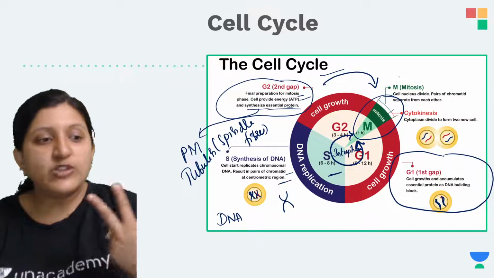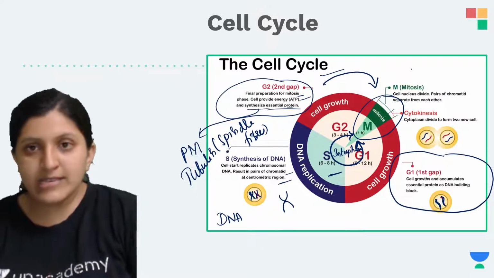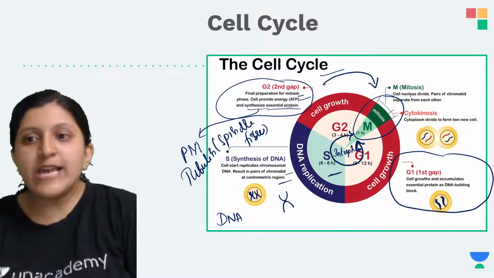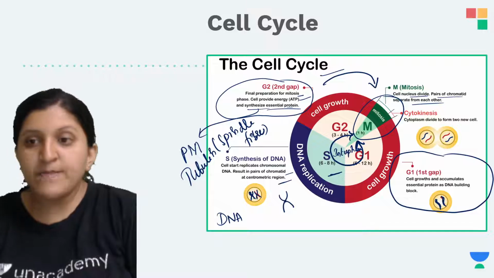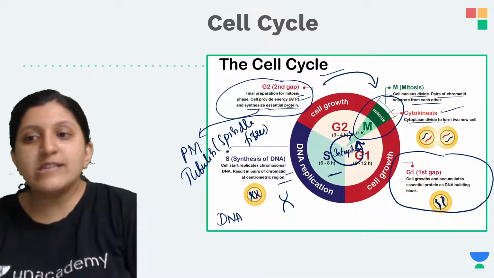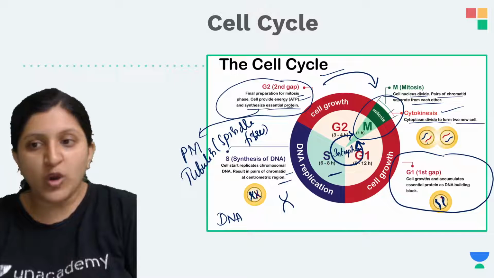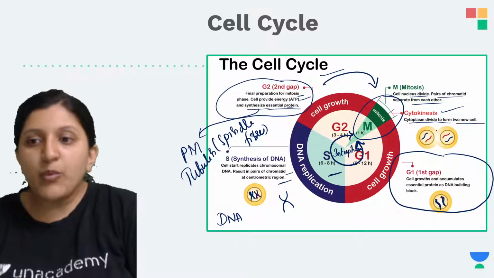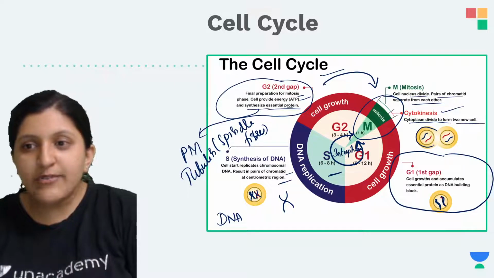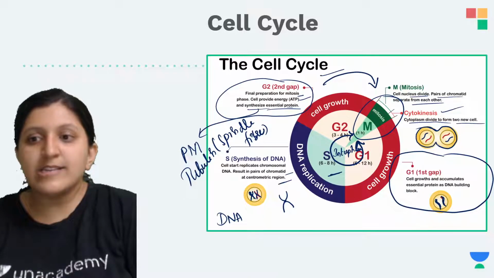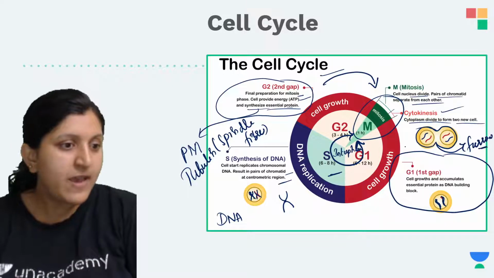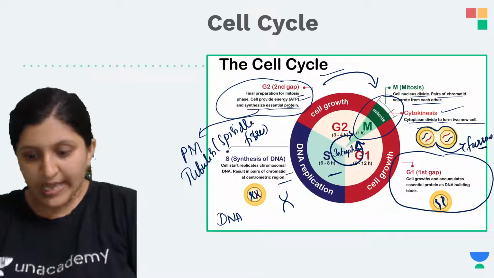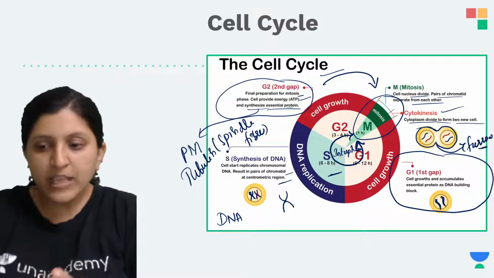That is by 2 processes, karyokinesis and cytokinesis. The cell nucleus divides and the pair of chromatids separate from each other. Then in cytokinesis, the cytoplasm divides to form 2 daughter cells. You can see here that one cell is getting divided into 2 cells. This is with respect to animal cells, where you can see the furrow formation. Any doubt till here? Is this all clear?